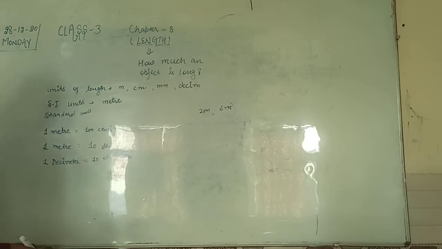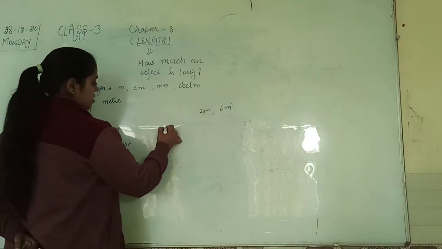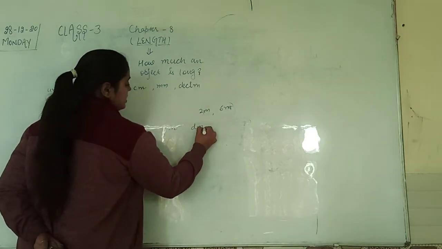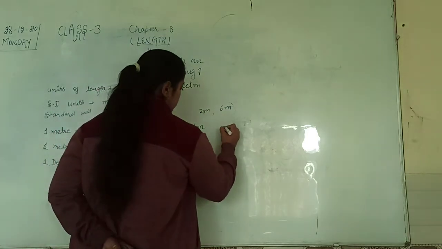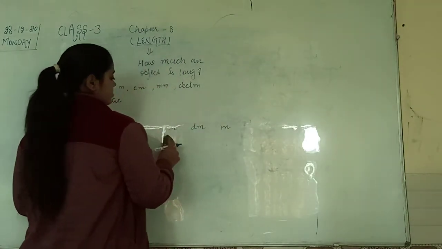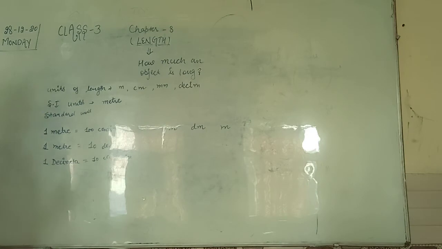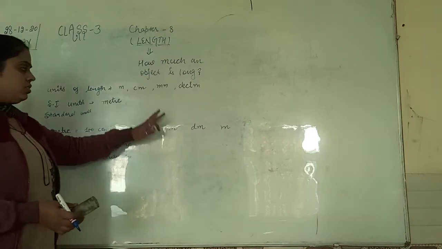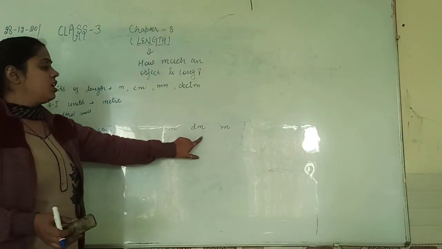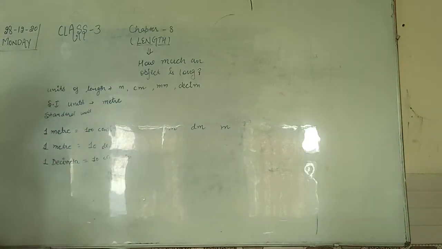So this is your circle, that is centimeter, decimeter and meter. You will learn it like this. The smallest unit in length is millimeter, but here we are not discussing millimeter. We will discuss centimeter, decimeter and meter.